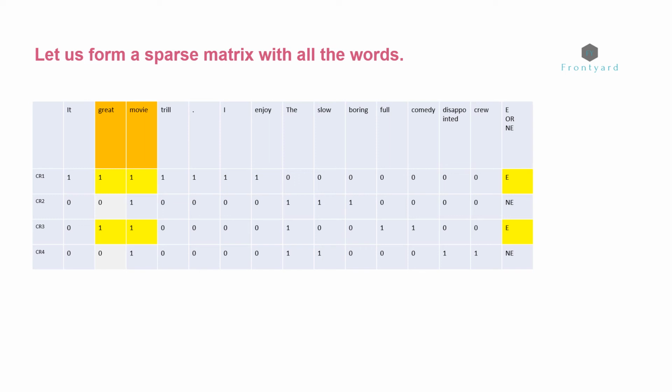We know that in customer review 1, the word great exists, so the value 1 is provided. You will also see that the last column is named E or NE, which denotes enjoyed or not enjoyed. This helps in identifying whether the customer review was tagged as enjoyed or not enjoyed.